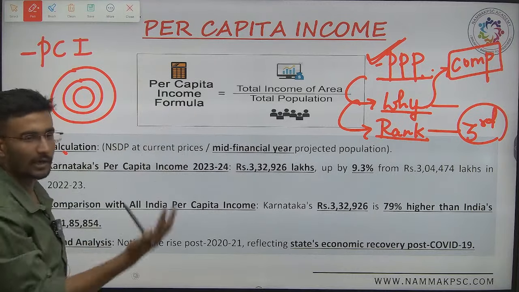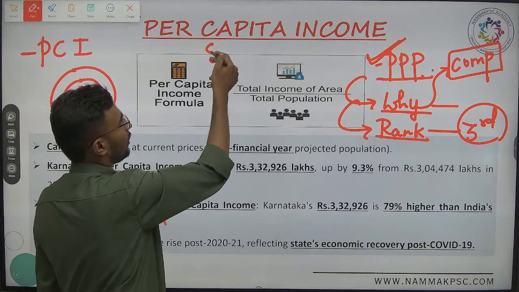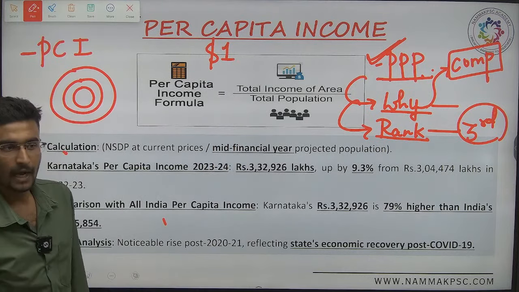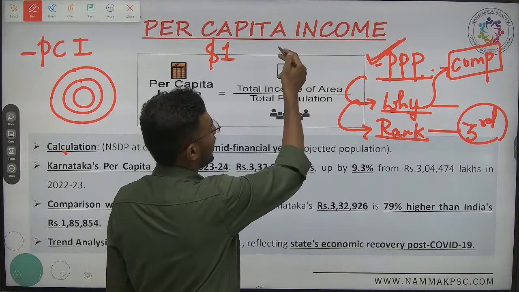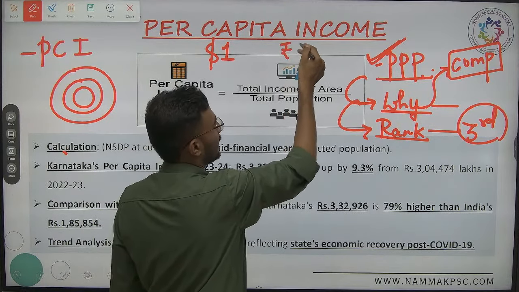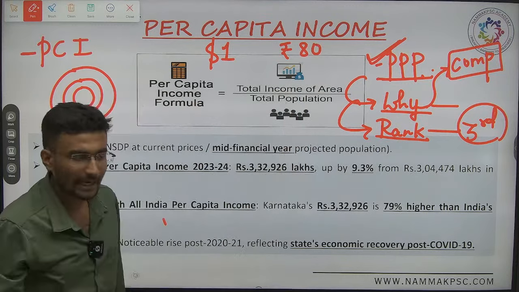Now think, what is the burger rate of India? Think that in USA it is $1. In India, I can say it is $1, or I can say it is rupees 80 or 90 rupees. Now can I equate this?